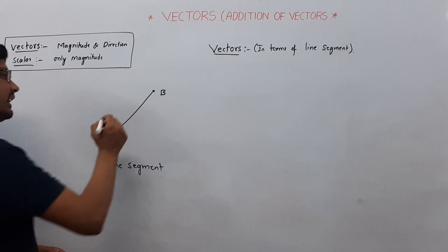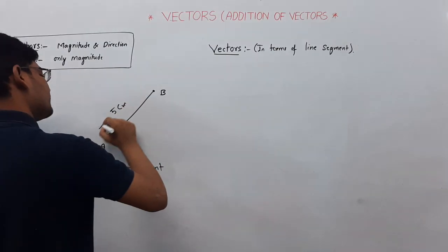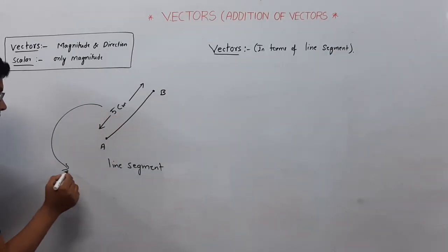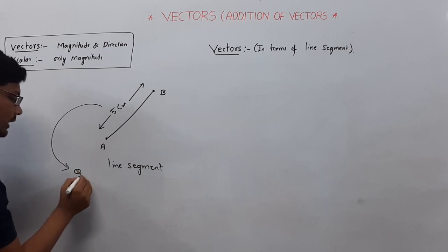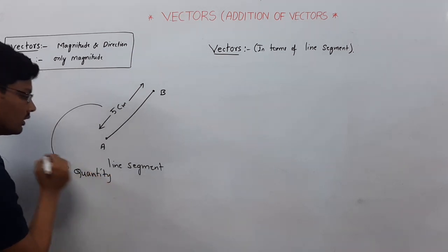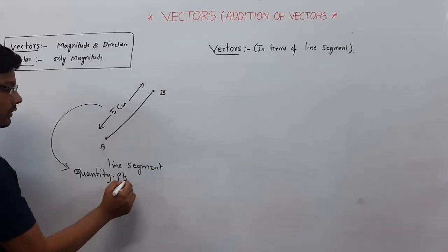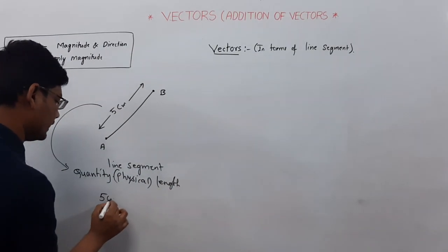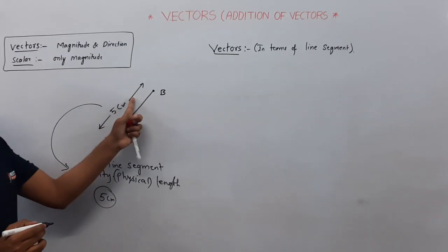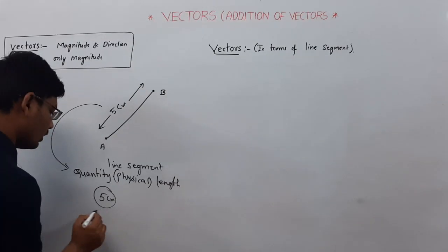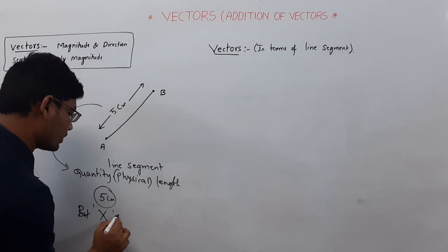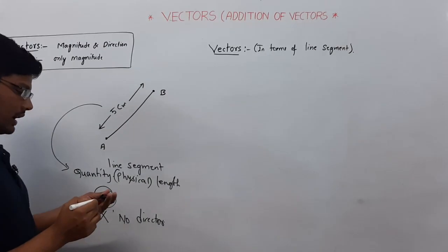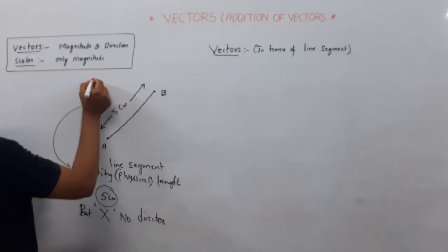It has a length of 5 centimeters, so it has only a physical quantity, that is length, 5 centimeters, but no direction. So this is nothing but a scalar quantity.